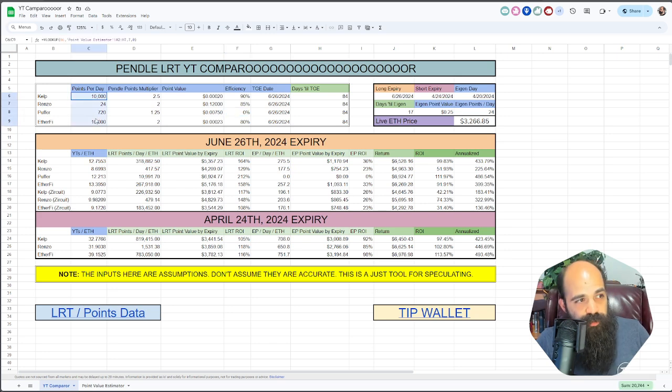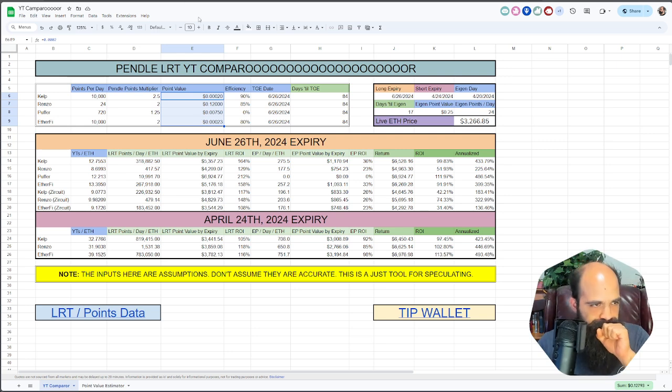Okay, so points per day. These should be accurate. The only one I haven't verified is Puffer, but I got that from one of our mods. I believe him, and I just haven't verified it. And then point value. This is probably a little bit spicy. I tend to go with more bearish estimates because I would prefer to be pleasantly surprised rather than unfortunately disappointed.